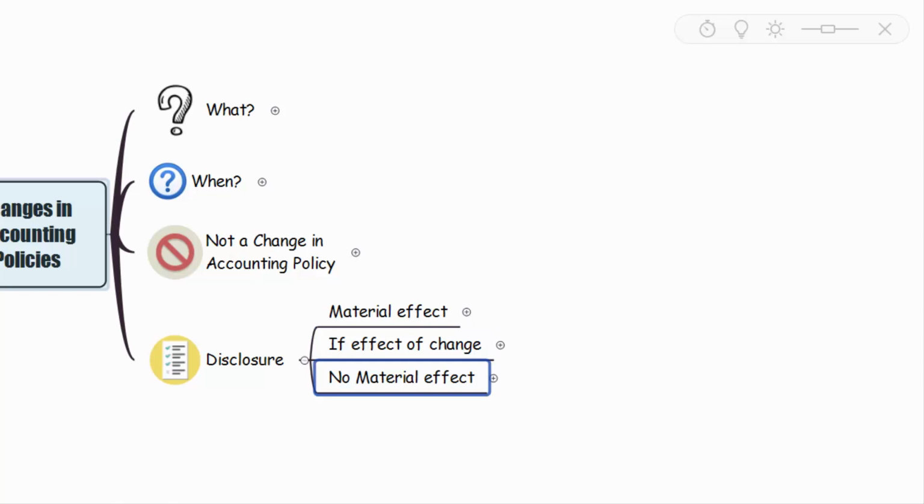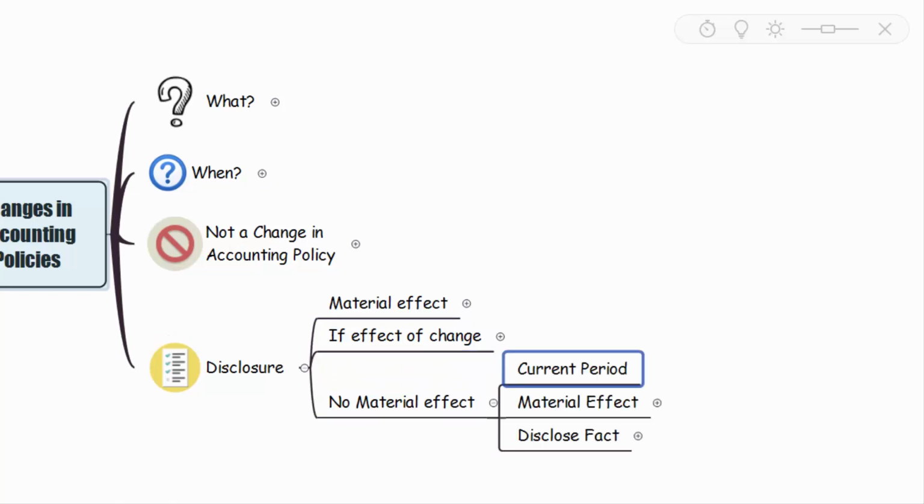And if the change in accounting policy is not having any material effect in the current period, but it will have material effect in later periods, then we have to disclose the fact in the period of change. We have to disclose the fact that accounting policy has been changed, there is no material effect in the current period, but in later periods there will be material effect.